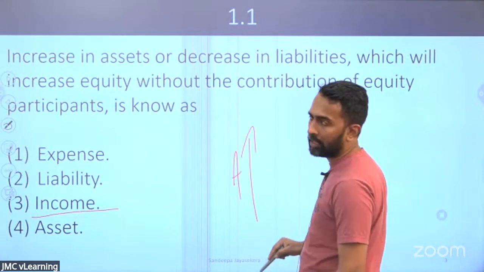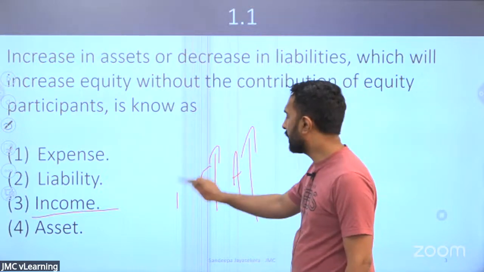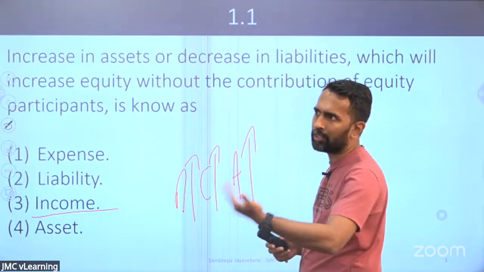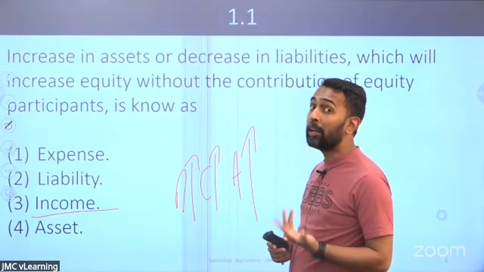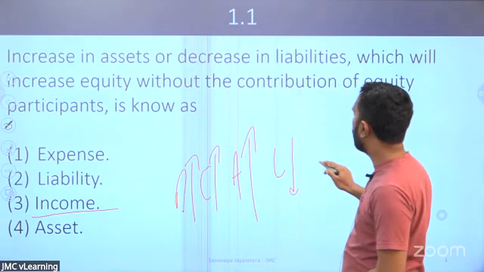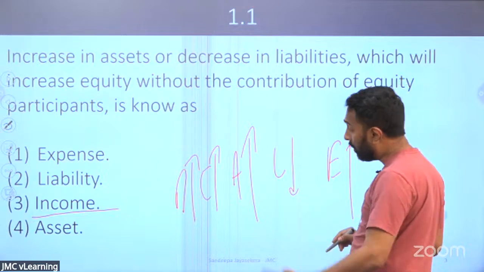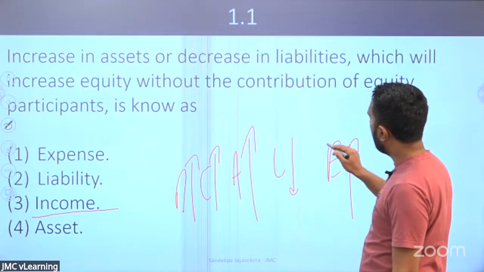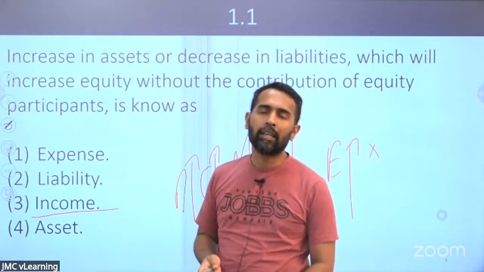If the assets are increasing, for example, in a cash sale cash will increase, in a credit sale debtors will increase. Or there is a reduction of a liability, if you set off a particular credit sale against a liability you have. So either a liability would come down, and at the end of the day, because of the sale, the equity will increase. Because of the sale, the income would increase, and as a result the profit would increase. So equity would increase, and equity is increasing not because of a capital contribution, then there is an income.